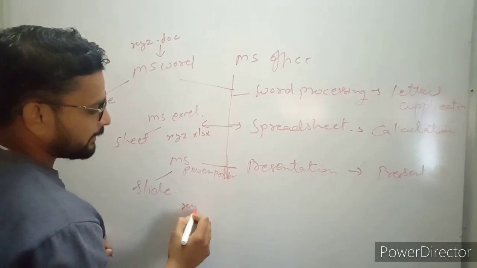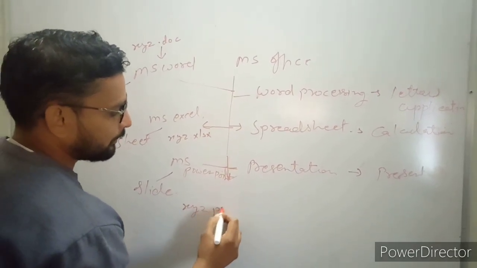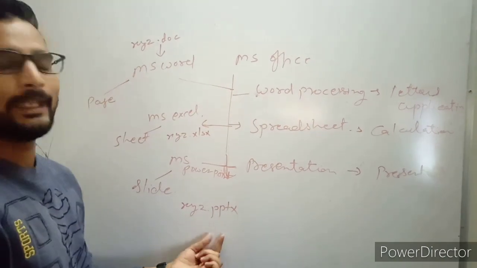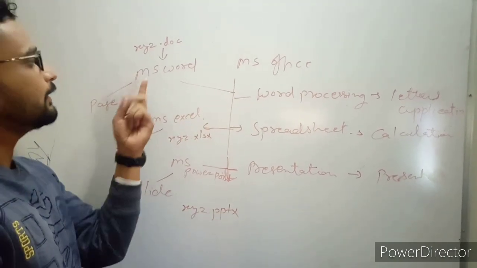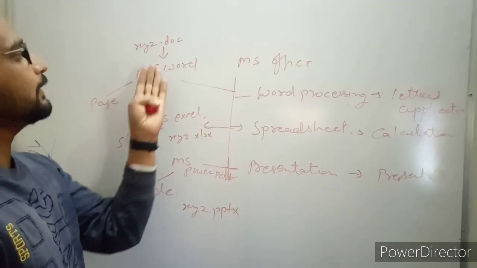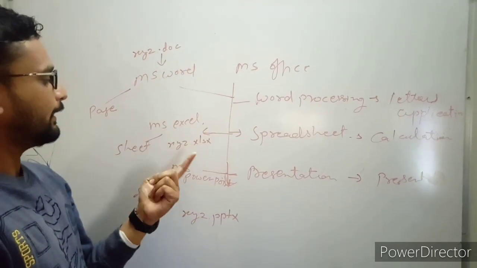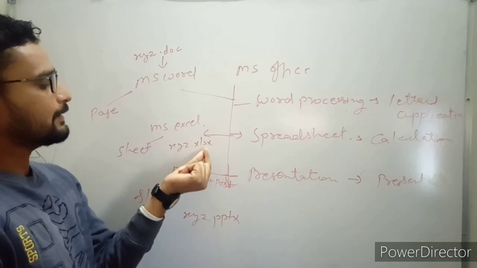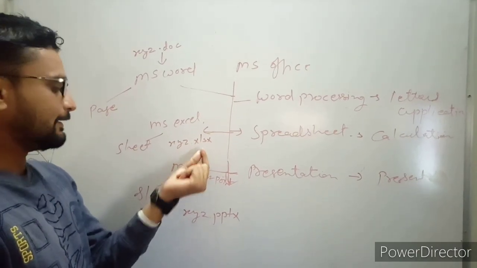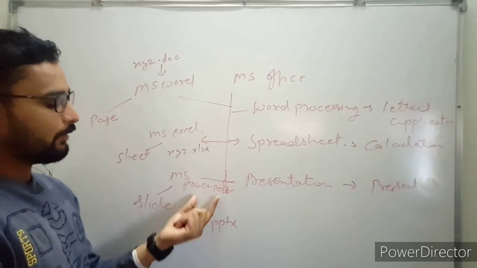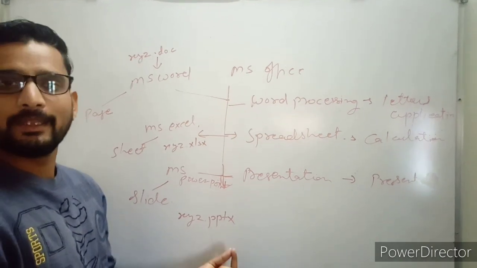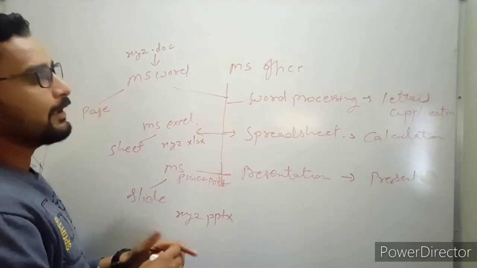XYZ dot PPTX. So for MS Word we have .doc, for Excel we have .xlsx, and for PowerPoint we have .pptx, right? So this is the MS Office.